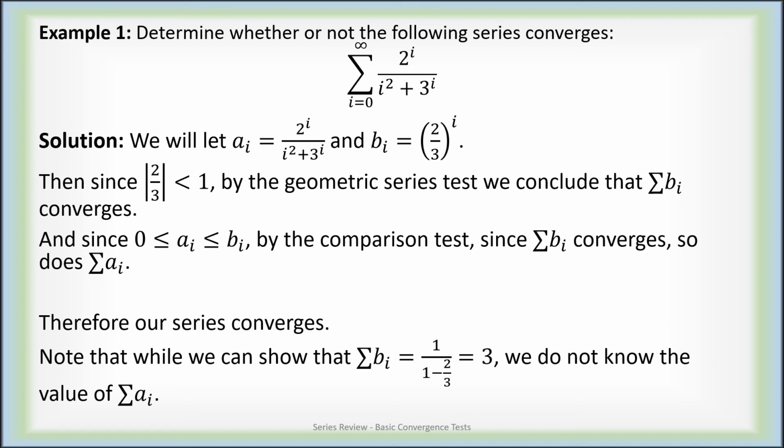One thing to point out is I happen to know that if I add up the b_i, because it's a geometric series, I get exactly what it converges to. The sum of (2/3)^i converges to exactly 3. However, the sum of a_i, I can't really say what it converges to. It must converge to something smaller than 3, because I was adding up things less than or equal to this, and the b_i's added up to 3. So while I do know the sum of a_i converges, and I know it converges to something less than or equal to 3, other than that, I really cannot say exactly what it sums up to.